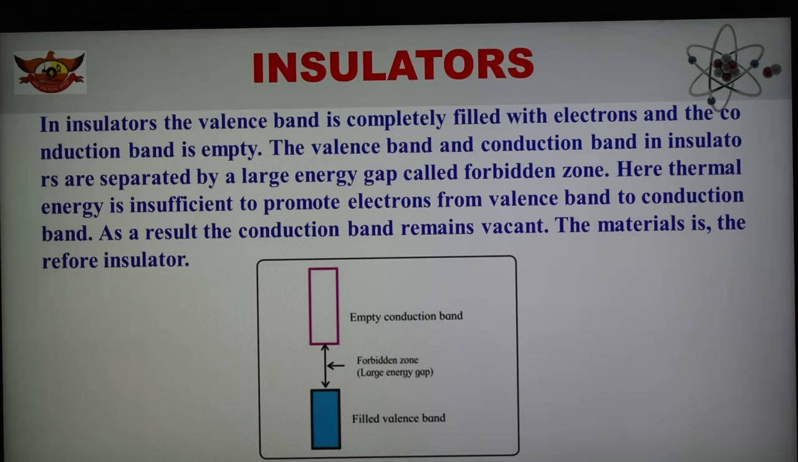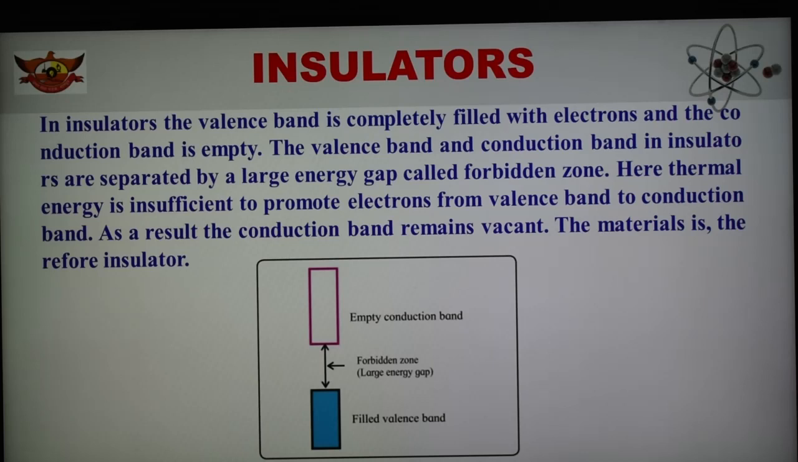So it is clear now, in an insulator the valence band is completely filled with electrons and the conduction band is empty. Here the valence band and conduction band in an insulator are separated by a large energy gap, which is known as the forbidden zone, as shown in the figure. Thermal energy is insufficient to promote an electron from the valence band to the conduction band.